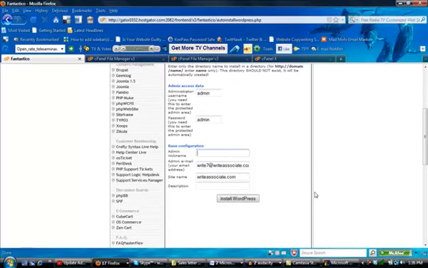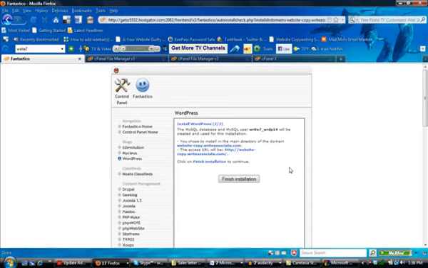Let's see, admin nickname, I'm just going to stick with admin. You want the email to be a valid email address that you can use to get notifications. So I'm just going to use one of my email addresses. You can leave the site name the same. You don't need to enter anything in the description, and just click Install WordPress. Okay, that's fine. Finish installation.